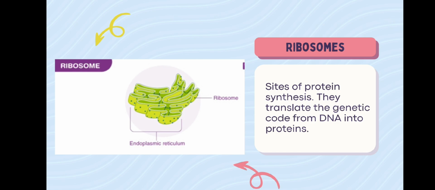Ribosomes. Site of protein synthesis, they translate the genetic code from the DNA into proteins. Ribosomes are composed of ribosomal RNA and proteins. They can be found free in the cytoplasm or attached to the endoplasmic reticulum.